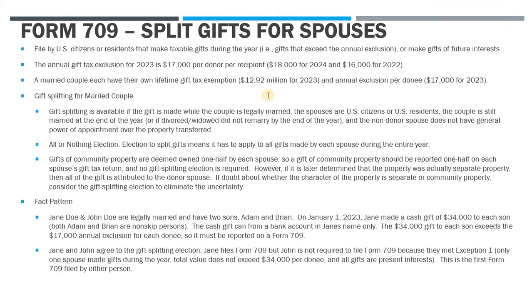So as of 2023, that was $12.92 million, and each person gets their annual exclusion per donee. So each person can donate up to that $17,000 per donee for the 2023 tax year before it becomes a taxable gift, right? That's the general rule.